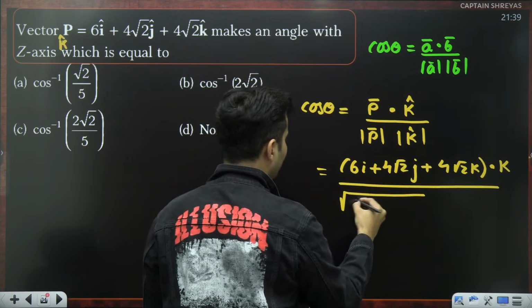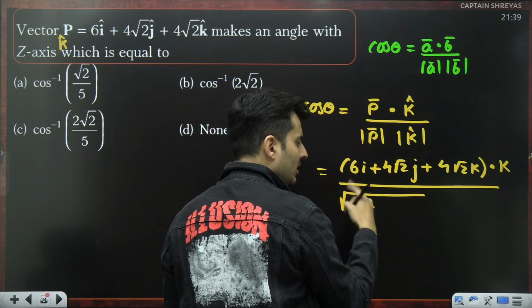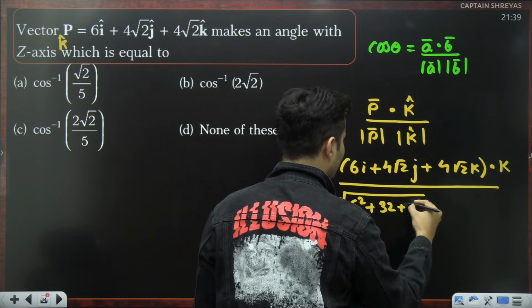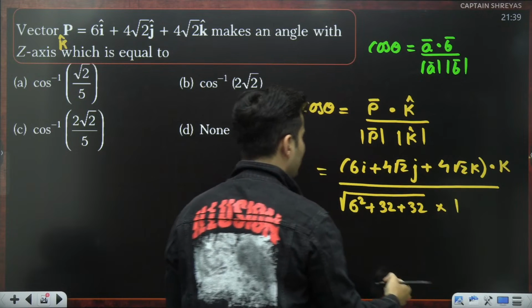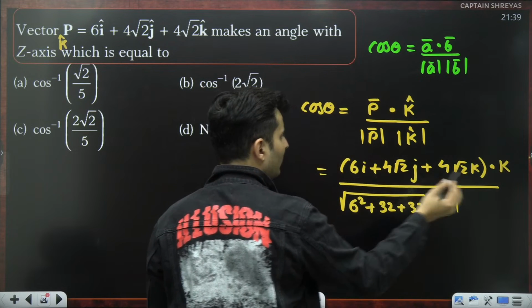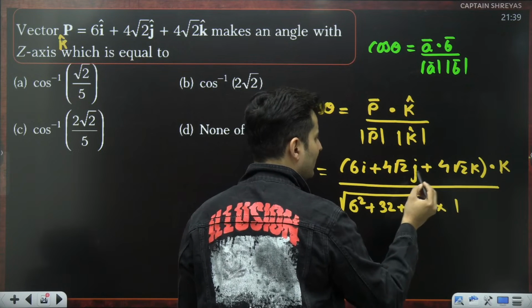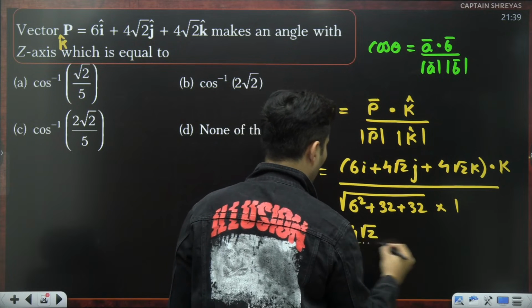Magnitude of the p vector will be 6 square plus 4 root 2 square, which is 16 into 2, basically 32, plus 16 into 2, which is again 32, into magnitude of a unit vector, which is always going to be 1. Now 6 will not multiply with k because it is i. This will also not multiply, it will be 0 only. So 4 root 2 only will be left. So this will be 4 root 2, right?